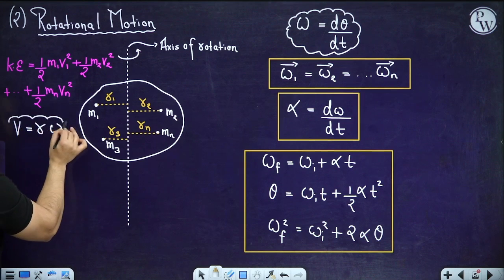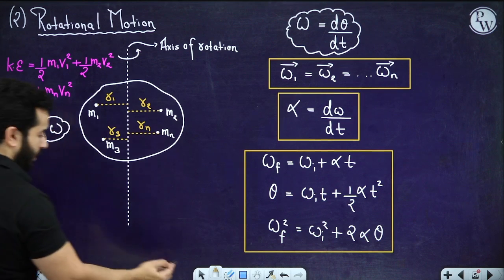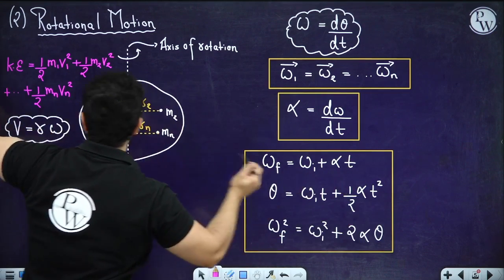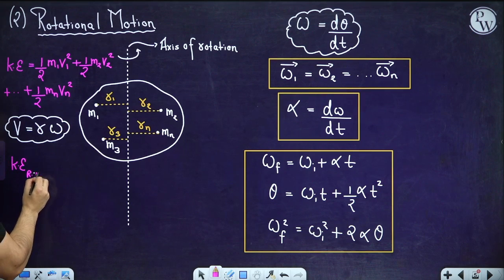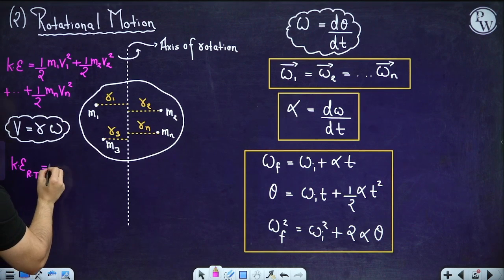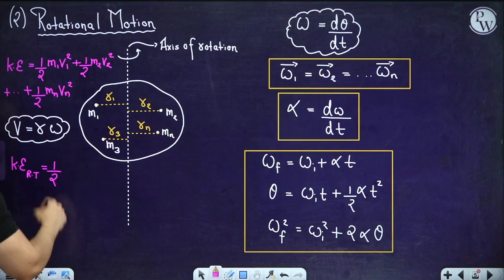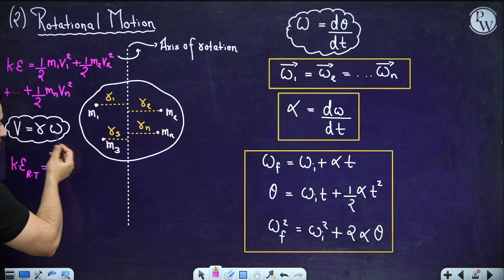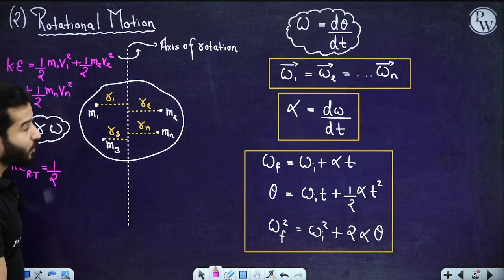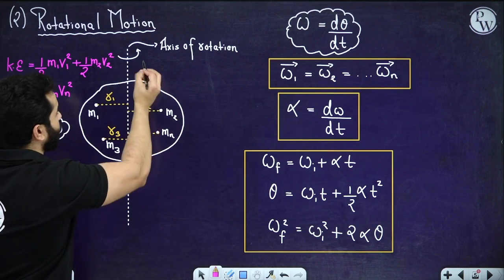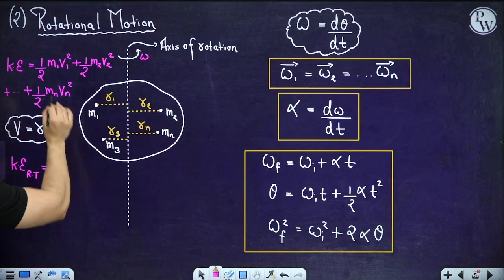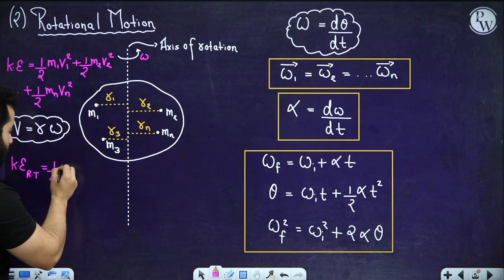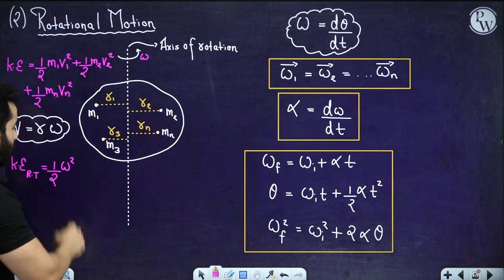and omega is constant for each one of them. Is that correct? So this means that I can rewrite the kinetic energy of this rotational motion. By the way, this is actually rotational motion. I can rewrite this as half... Now please understand, for each one of them omega is constant. That is absolutely true. Each one of them is moving with angular velocity omega about this axis of rotation. So for each one of them omega is constant, so I am taking out omega square over here.